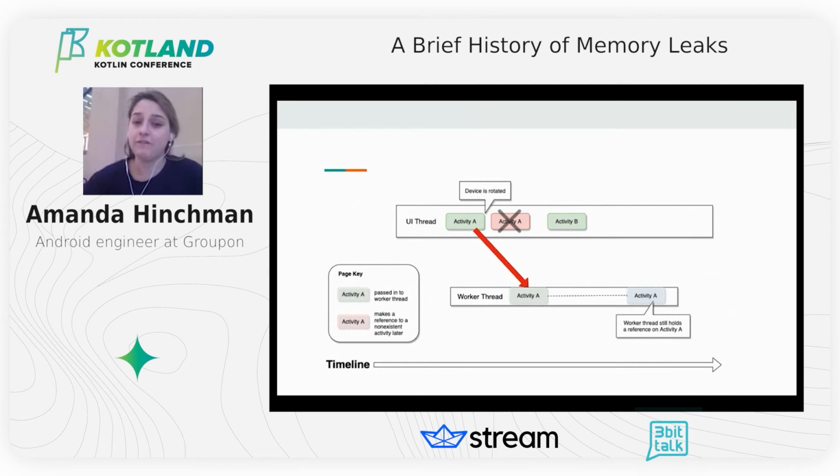So if we spawn off a worker thread, we have activity A, and we end up rotating the device, that instance gets killed in the UI thread, but you're still holding a reference in the worker thread. This is a memory leak, and this is something you should definitely avoid doing. And when an object is allocated in memory but becomes unreachable for the running program, it's possible for the reference to activity A to become unreachable, should we wish to replace the background thread that is still trying to perform heavy work. That's a yikes. So when we're talking about memory leaks, we actually have two kinds of memory leaks. We have explicit memory leaks and implicit memory leaks.